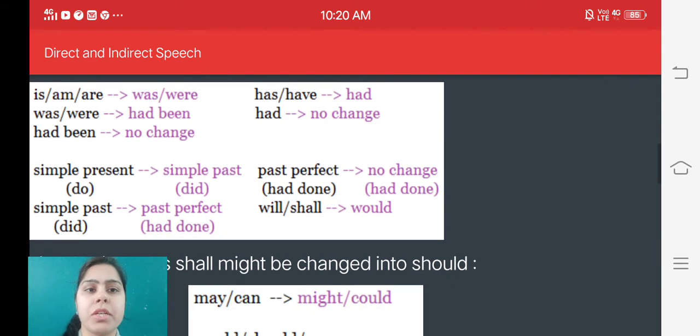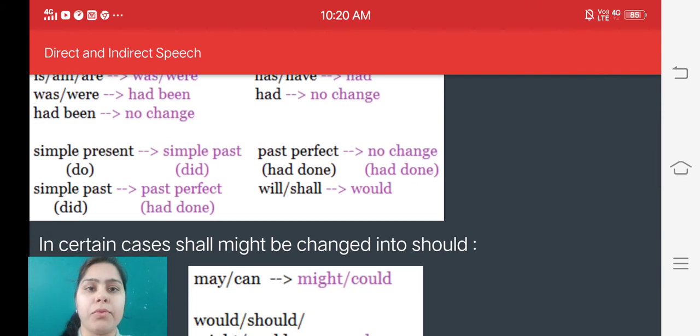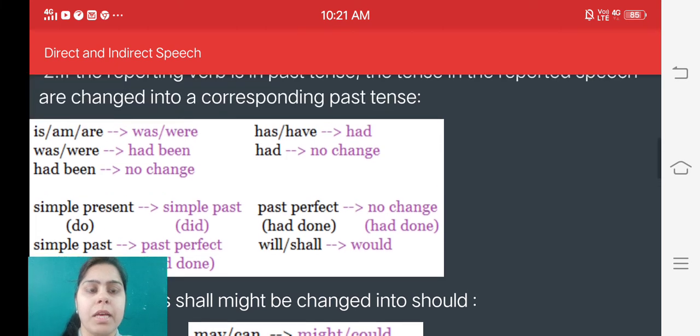Simple present changes into simple past, as we have done before. Do changes into did. Simple past changes into past perfect, and did changes into had done. Has or have is changed into had when we change direct speech into indirect speech. Had has no change at all.